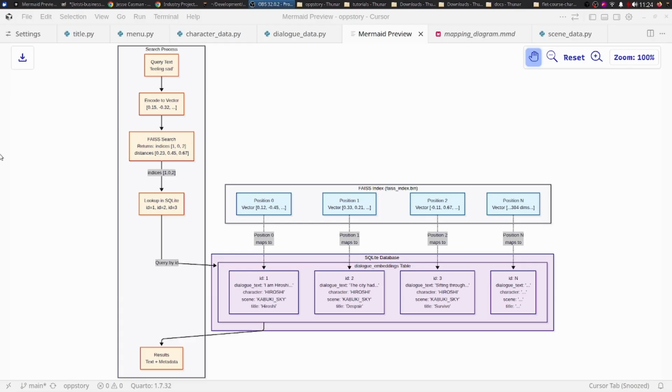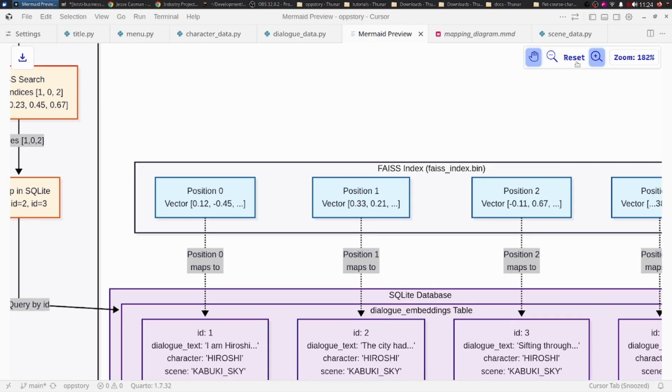Just to explain what's happening, we've covered some of this process already in the previous videos, but we're not matching up the entire index of dialogue, especially if you have, let's say, thousands of pieces of dialogue here. We're going to need a different strategy. So at some point in the future, we're going to cover that.